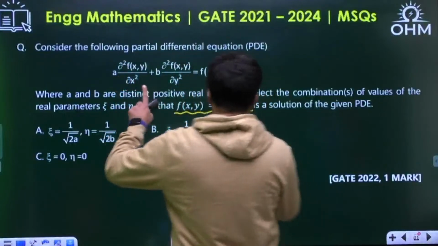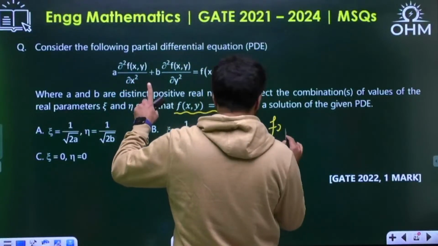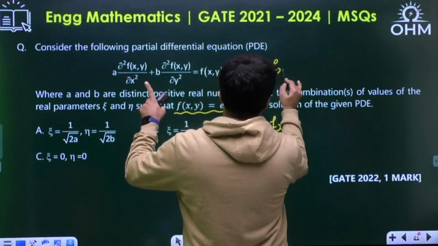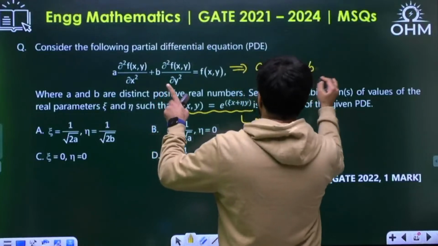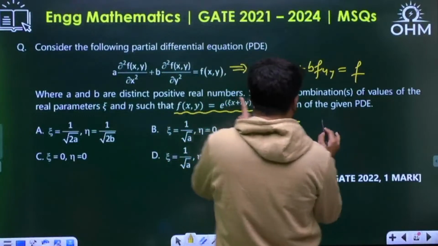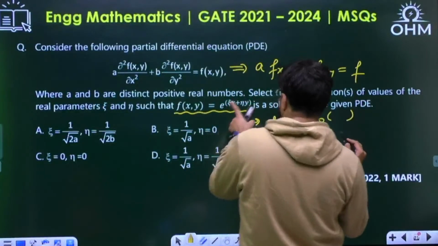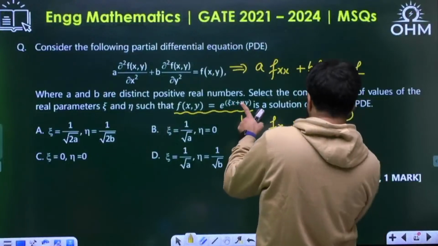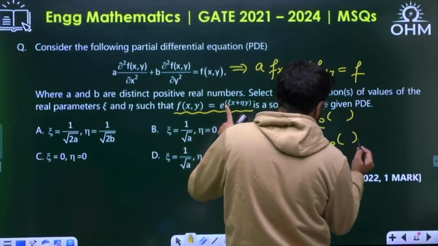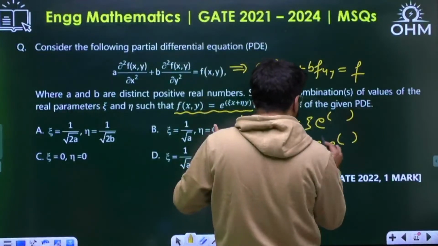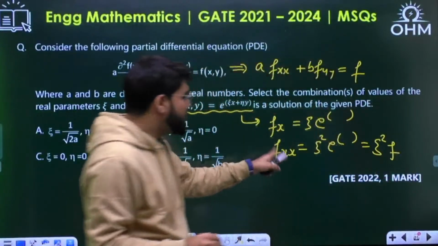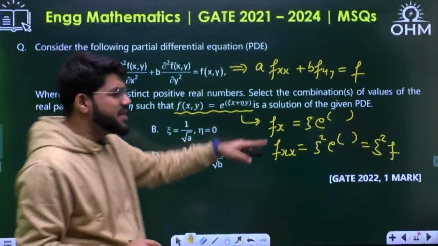Second derivative with x. See, what is the first derivative with x? Let me call it as fx. Let me call this equation as a. Double derivative, we also call it as fxx, b fyy equal to f. The exponential derivative is exponential only, but with the chain rule, zeta will be multiplied. When you differentiate again, again a zeta factor will come, so zeta square. And this exponential function is f, so fxx, the second derivative, will be zeta square f.